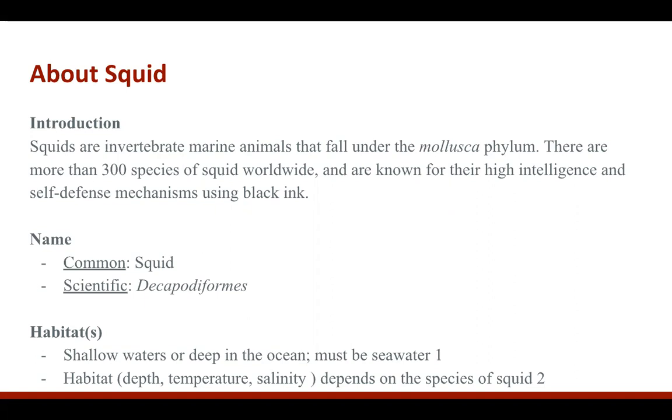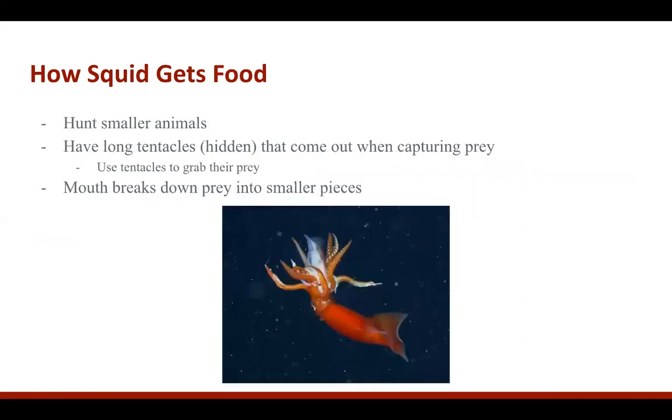Their habitats are very diverse. They, of course, have to be in seawater, but they can be found in shallow waters or deep within the ocean. But the characteristics themselves of the habitats, such as the depth, temperature, and salinity, depend on each species of squid and how they've adapted over time in their geographic region.